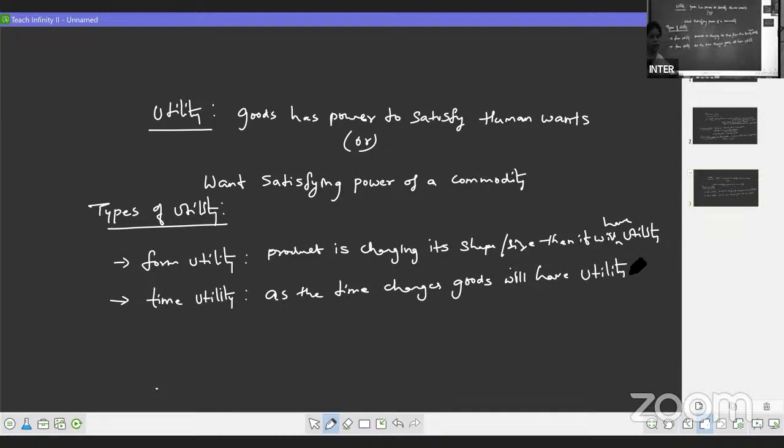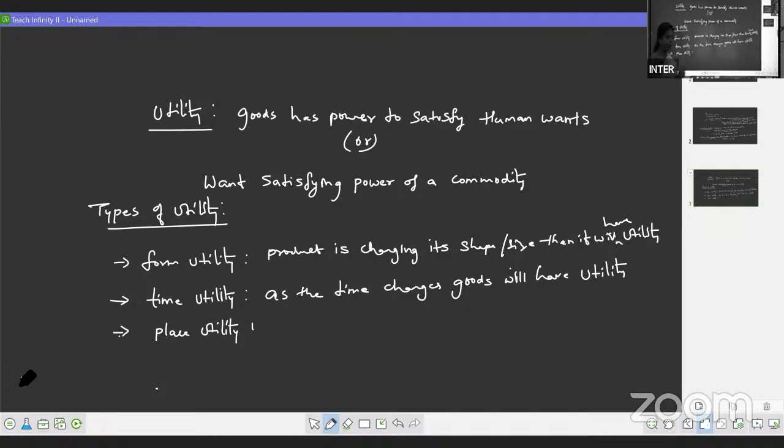Goods we use in summer season do not have utility to be used in the winter season or rainy season. Next one we have place utility. Place utility is what? When the good is moving from one place to another place, then it will have utility.